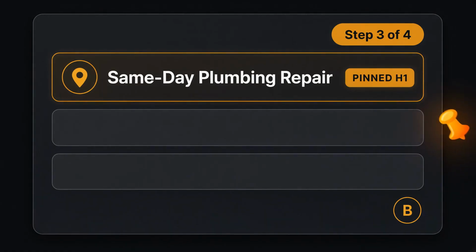Step 3. Pin your brand headline in position 1. For a plumber, that is same-day plumbing repair, pinned. Google rotates everything you let it rotate, and your brand promise is the one line that should never disappear.